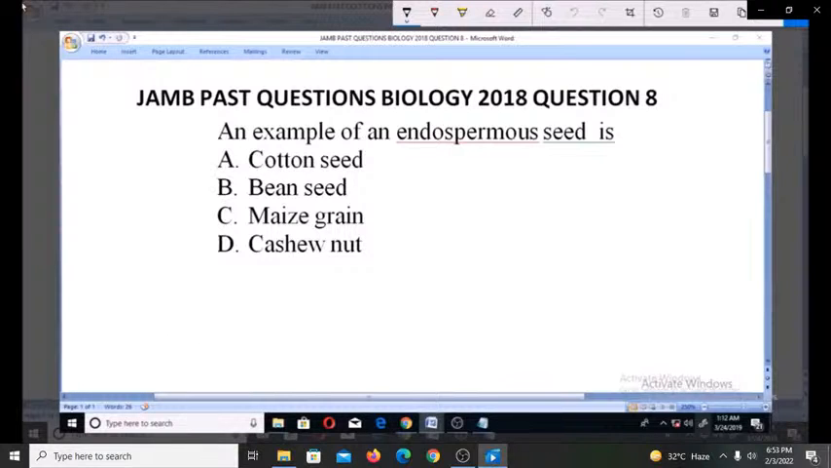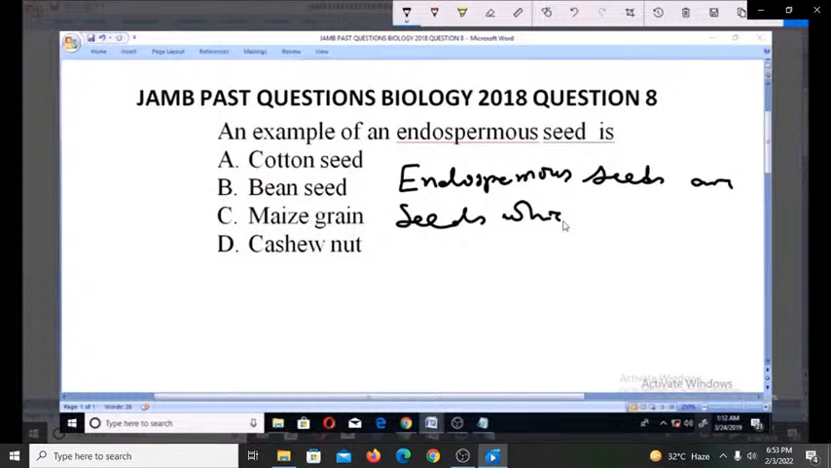So what are endospermous seeds? Endospermous seeds are seeds which possess endosperm. So all the seeds that possess endosperm are known as endospermous seeds, and they could be monocotyledons. So now, what are the endospermous seeds that we have from the options?